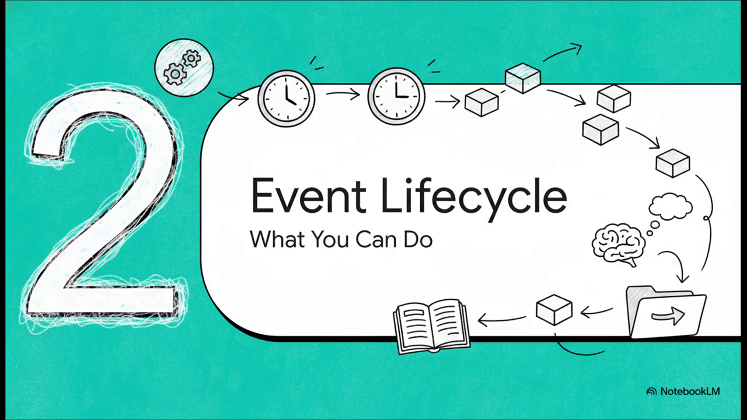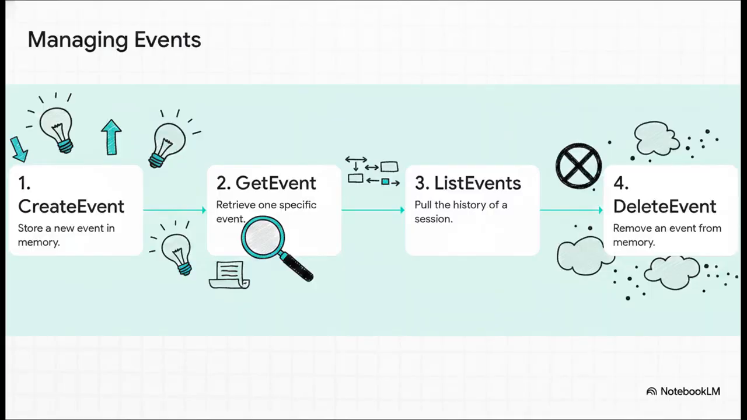All right, so we know what an event is. We get the concept, but how do you actually work with it? This is where we get practical. Let's walk through the life cycle of an event. These are the basic commands a developer is going to use to manage the agent's memory. And honestly, it's really straightforward. It pretty much boils down to 4 main actions.